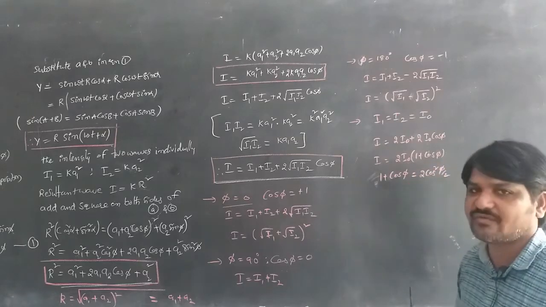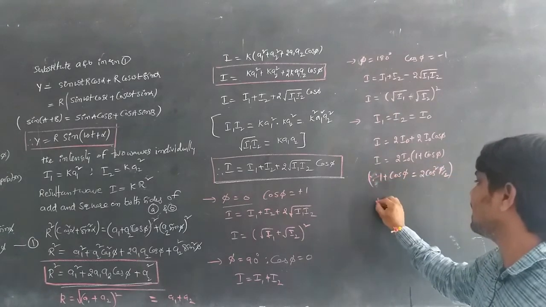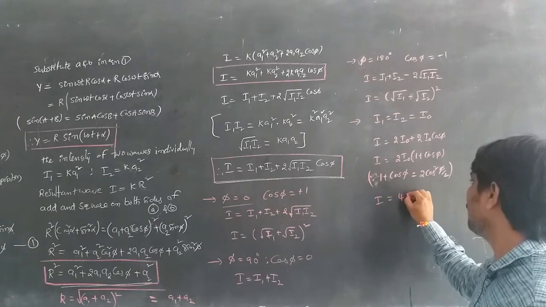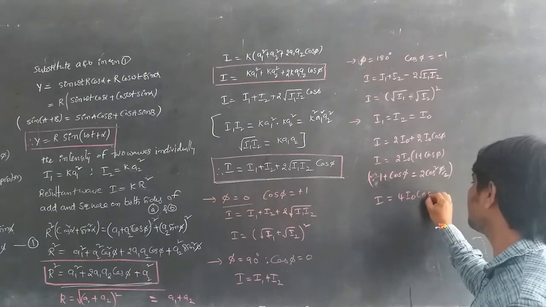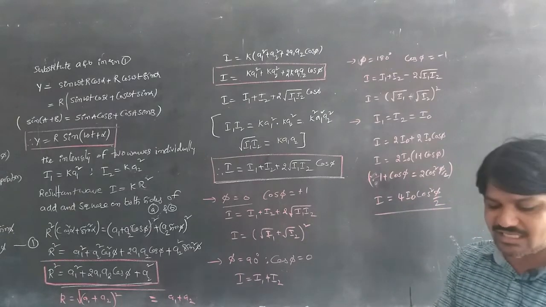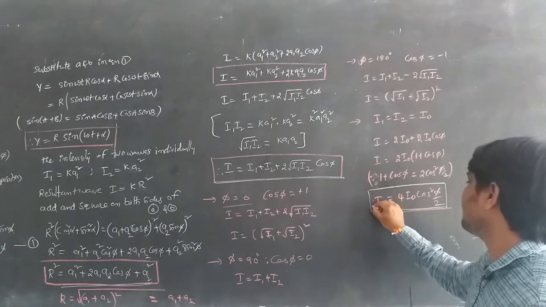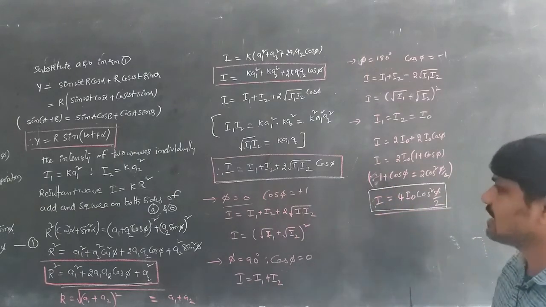Substituting this value in the above equation, we get I is equal to 4 I0 cos square pi by 2. This is the same relation whenever the intensities are the same; according to the qualitative analysis of interference, we derived the equation also.